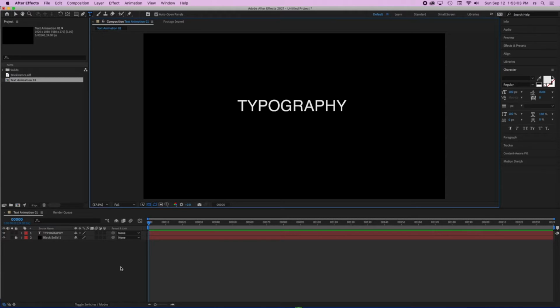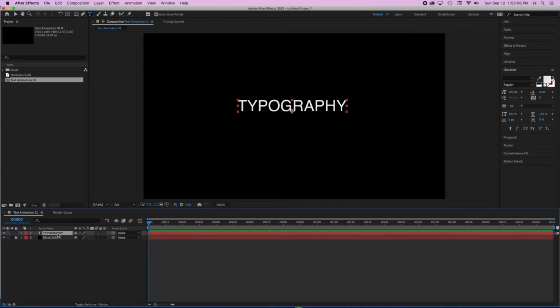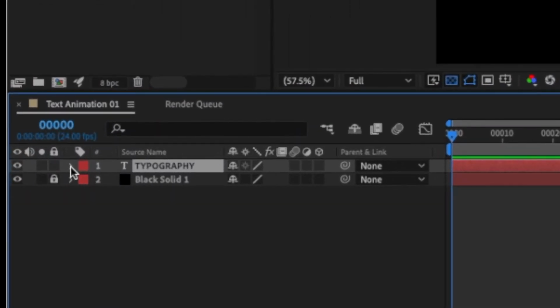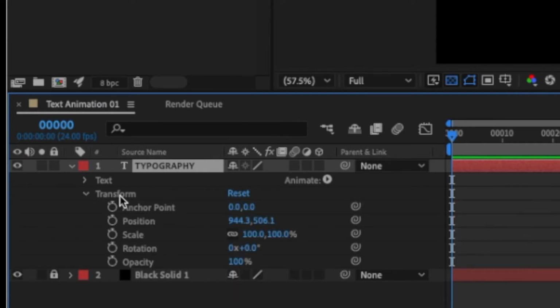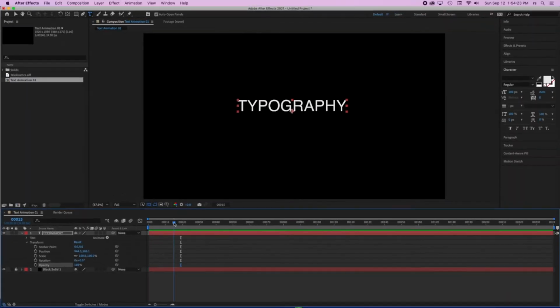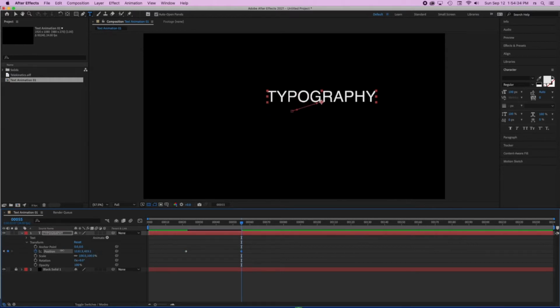The most basic way to animate this type of text is by going into the transform parameters. If I disclose this little triangle, you can see that I have a group of transform parameters in here: the anchor point, the position, the scale, the rotation, and opacity. Every single layer contains position keyframes that I can enable and move to any different location in my canvas, and I can see that I just created a simple animation.